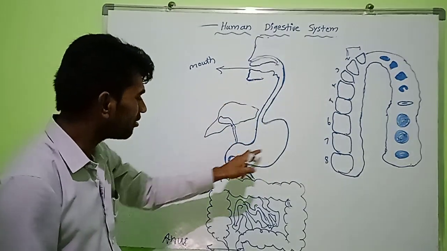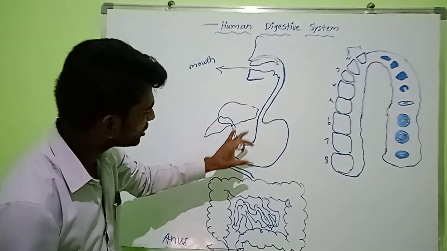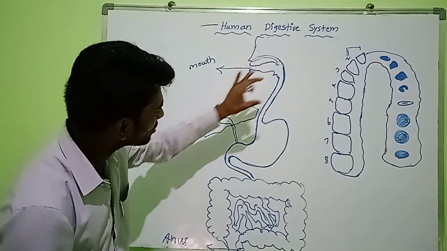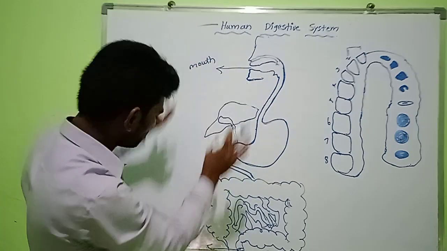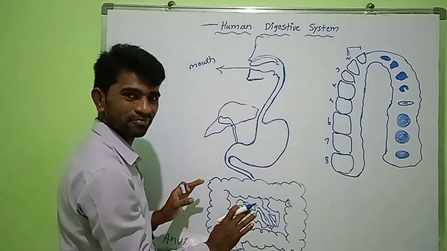This alimentary canal structure is different at every region, so it is not the same from mouth to anus. It is different in some areas.